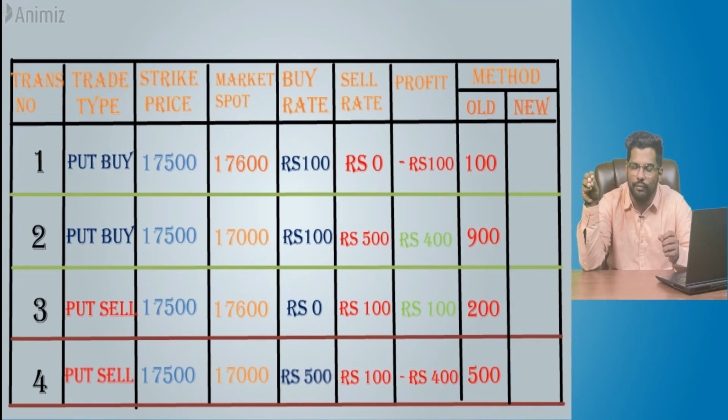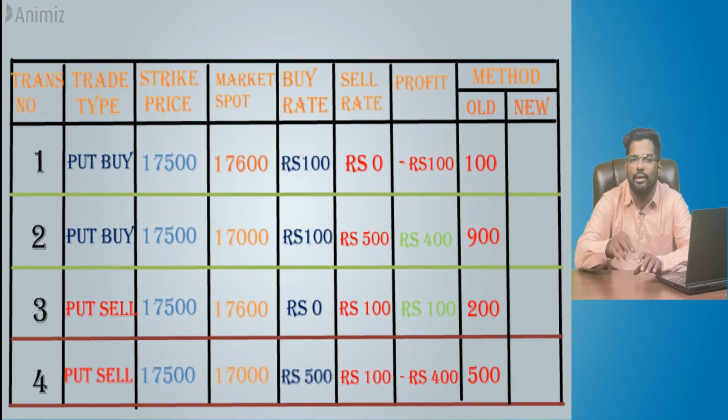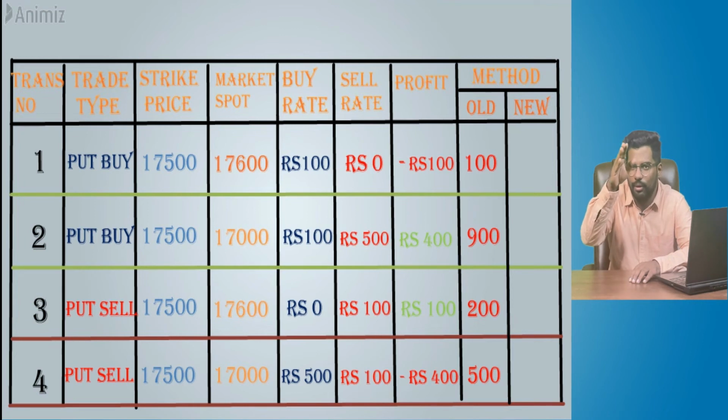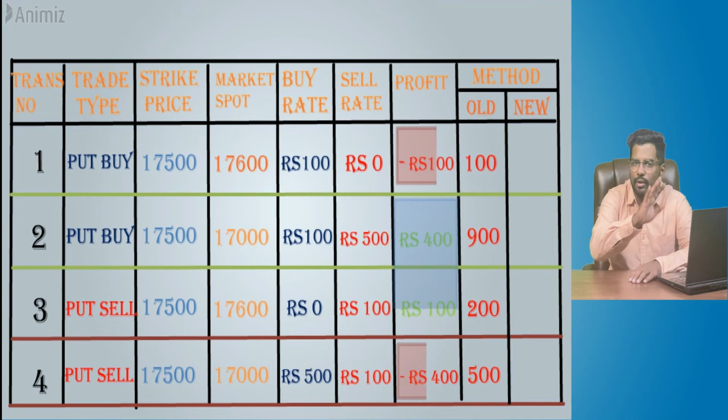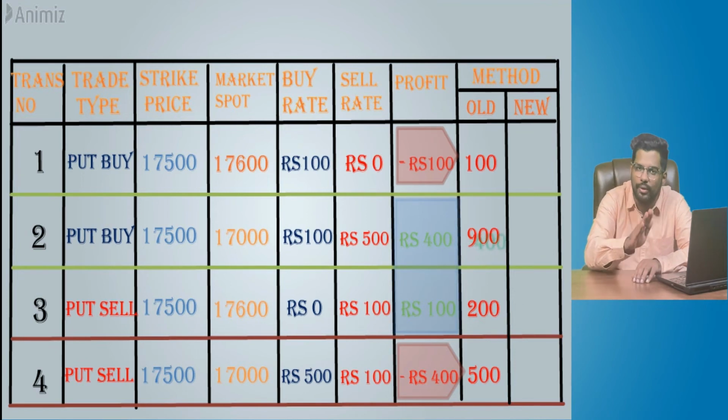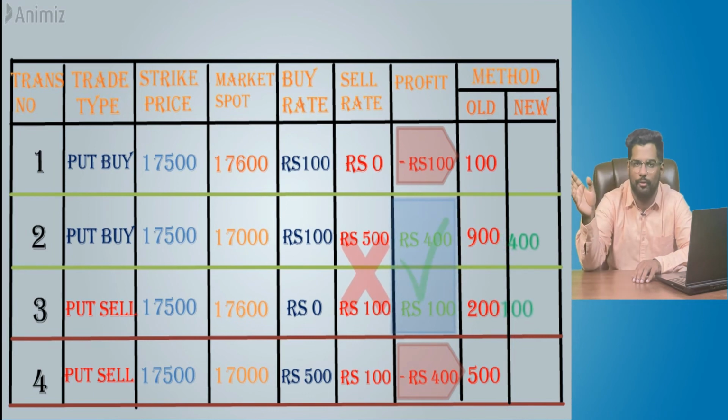So in a very nutshell, in the new method, you have to bifurcate your P&L into 2 portions. All profits you put on one side, all losses on the other side. On all profit instances, you just need to add only the absolute value of profits. You should not add the sold value of premium again. I repeat, you should not add the sold value of premium again.